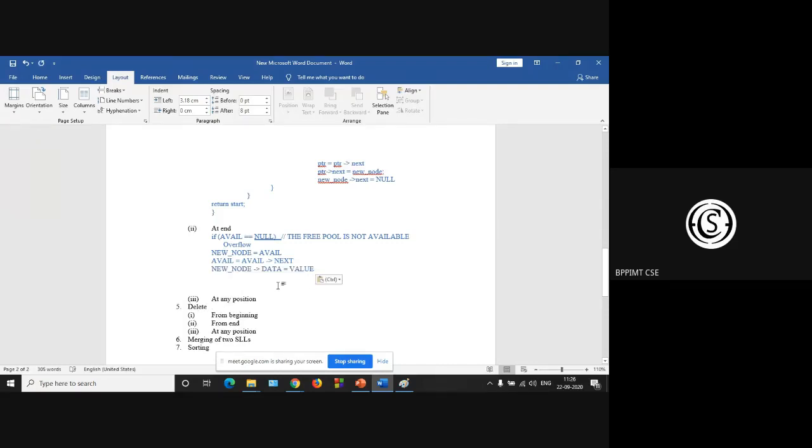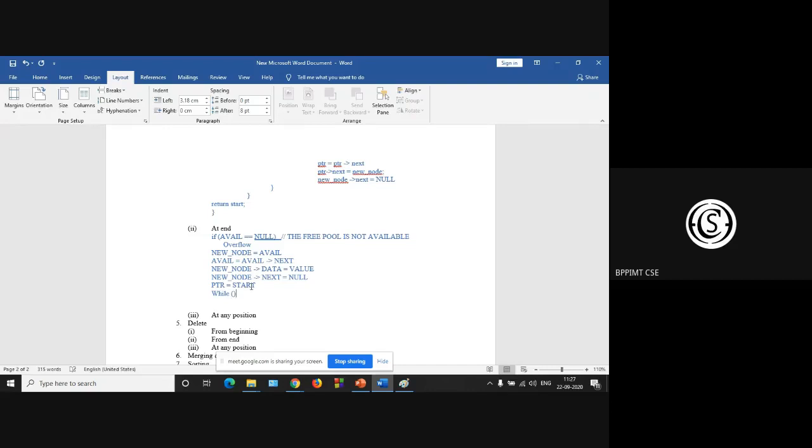Next, as this is the last node, it is specified that you have to insert at the last position. So what should we do? New node next is null, right? Then ptr is start. Let ptr be start.